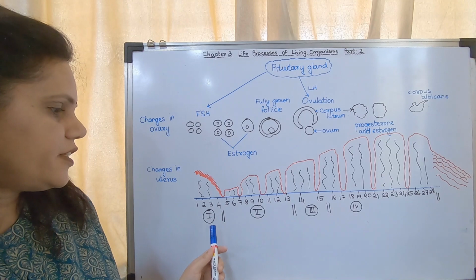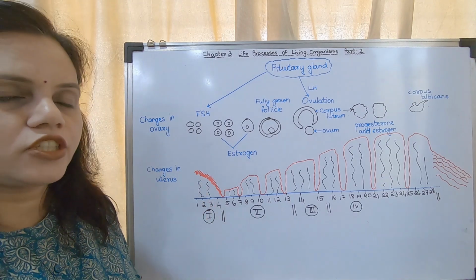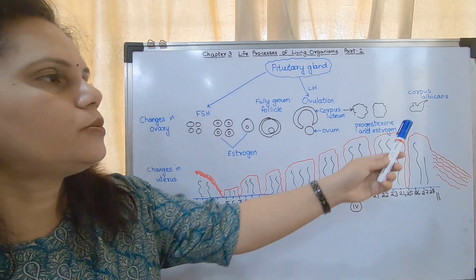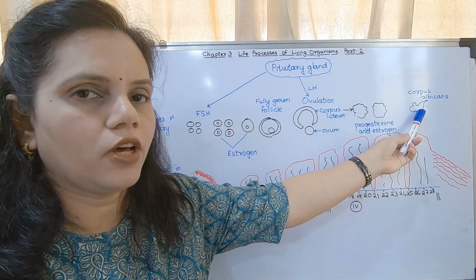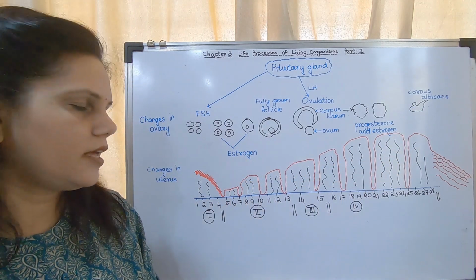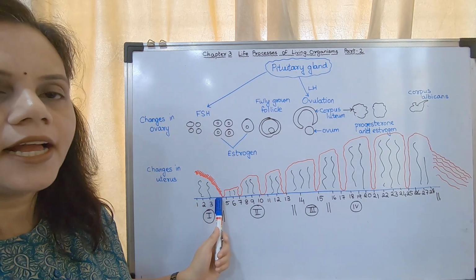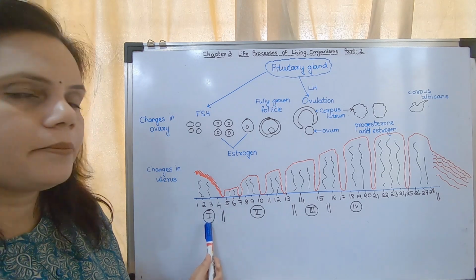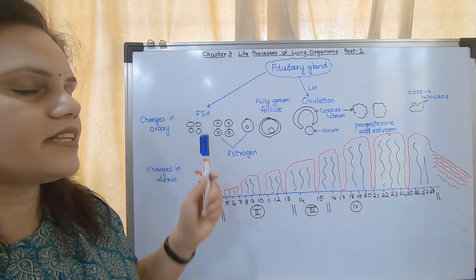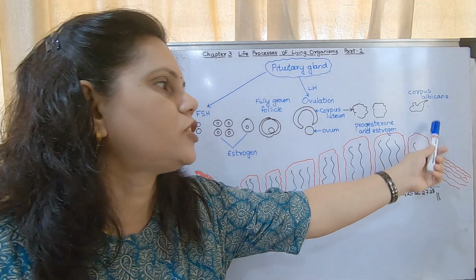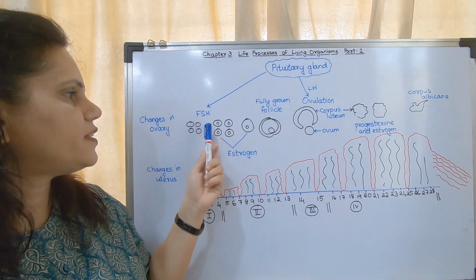First we will see the first phase, that is the menstrual phase. At the time of low levels of estrogen and progesterone, due to the production of corpus albicans, their levels fall. When the progesterone and estrogen levels fall, the endometrium degenerates and is removed from the body. That is menstruation. At that time in the ovary, FSH is produced because the progesterone and estrogen levels are low.